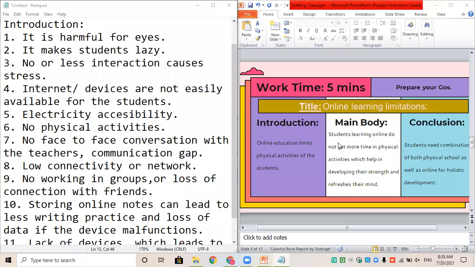Yes, Chanda, that is a correct explanation. If you have taken the pointers from these, it will come under point 5, electricity accessibility.